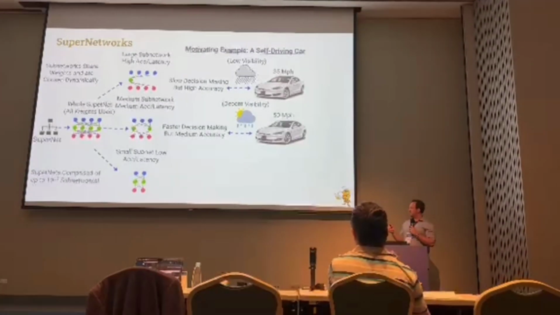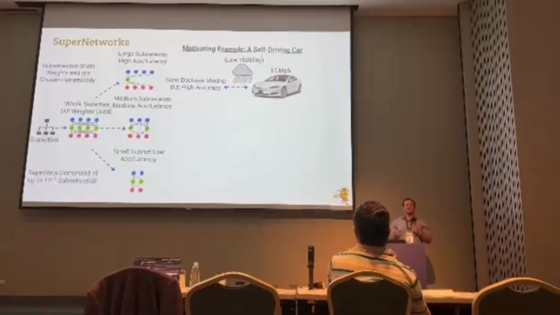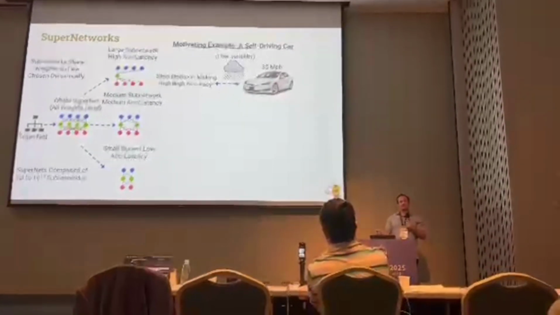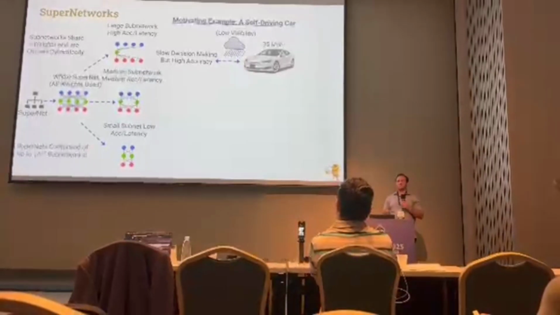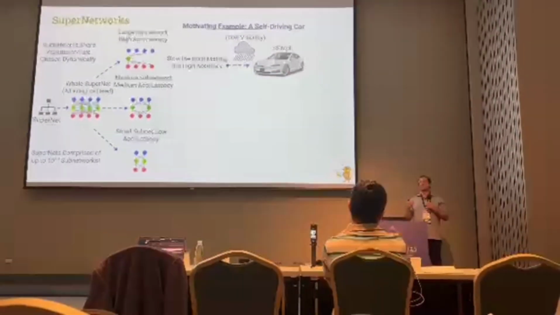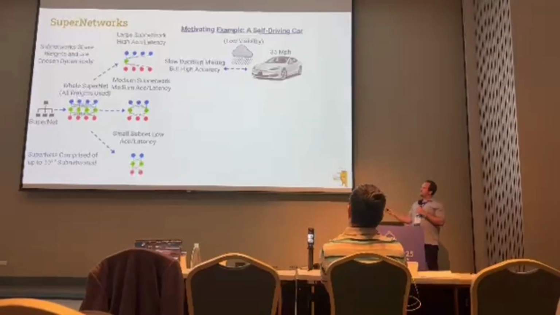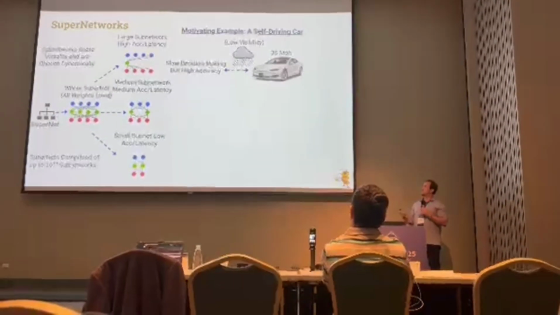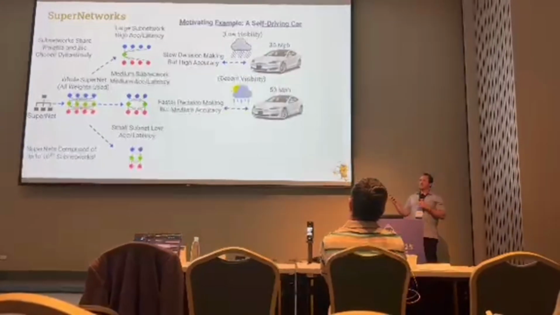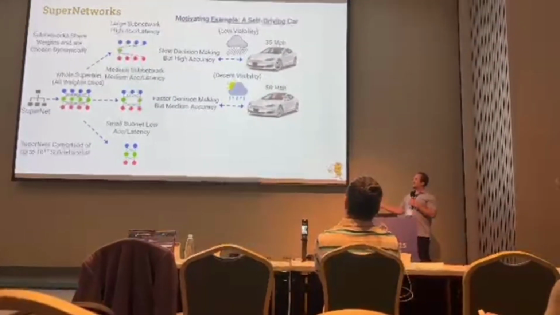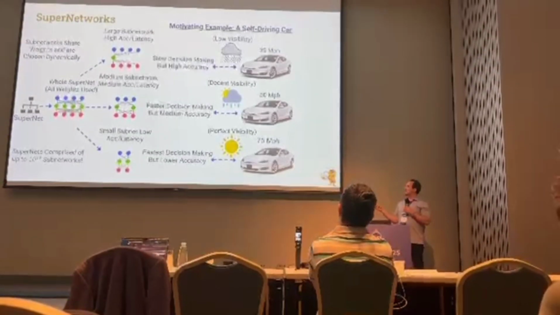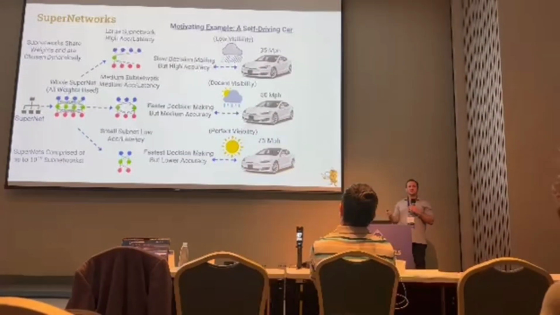This could be useful in something like a self-driving car, where we want to change the latency of the model depending on the speed of the car or the weather conditions. For example, in the rain, where the vision might be obscured, we might want to choose the most accurate model, the highest accuracy and highest latency. Then in better weather, we would choose something medium. And finally, in perfect visibility, we would choose something that makes the fastest decision making.